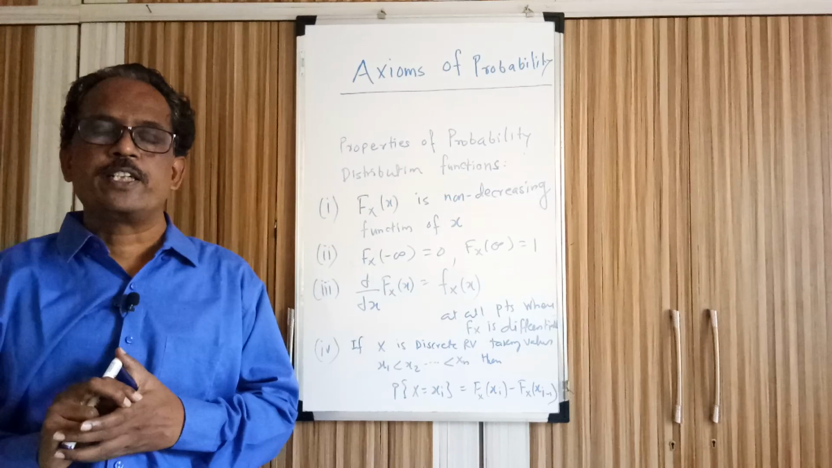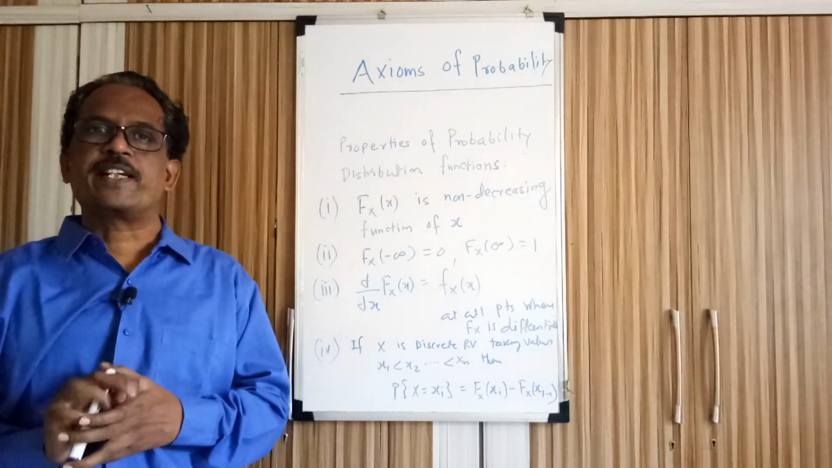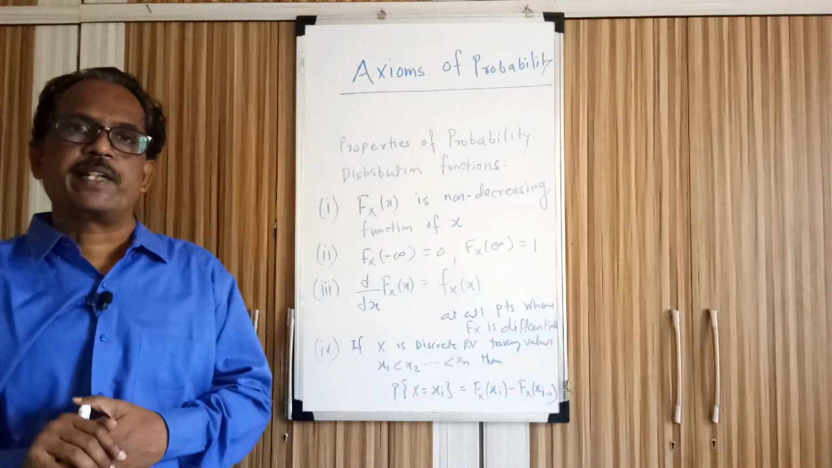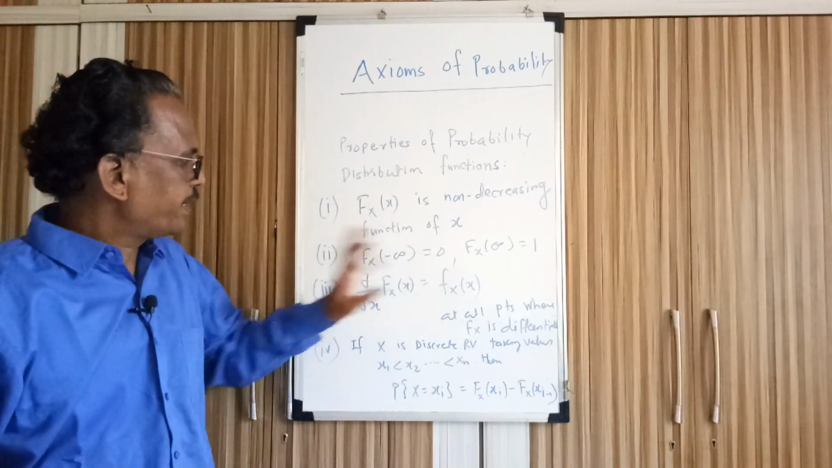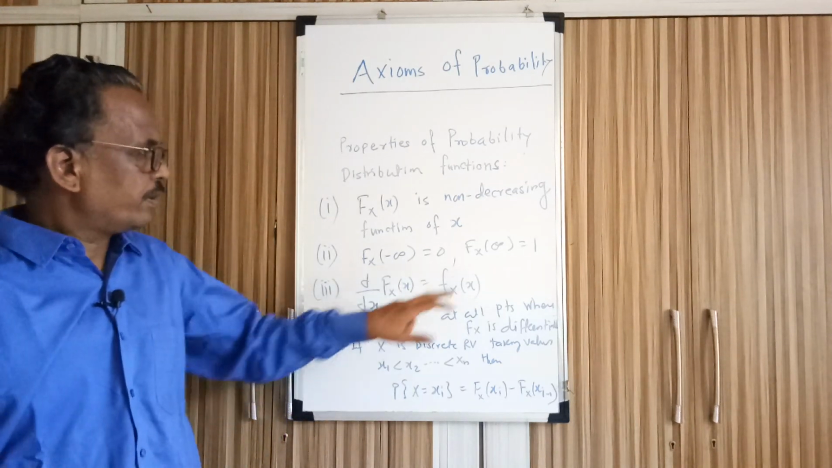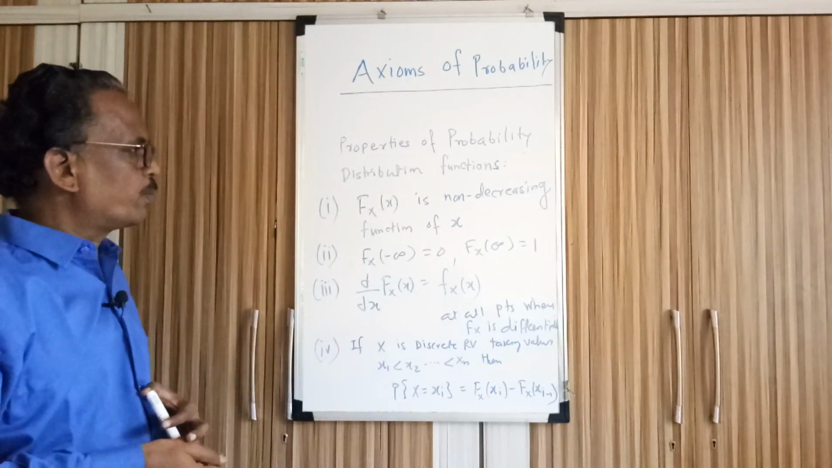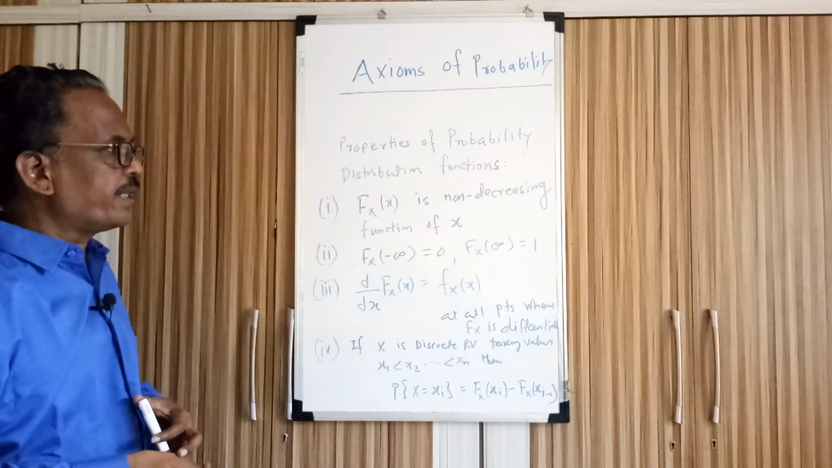That event does not exist. So the probability of a non-existing event is 0. So F_X of minus infinity is 0. Next property, which is again related to the probability distribution function, F_X of infinity.